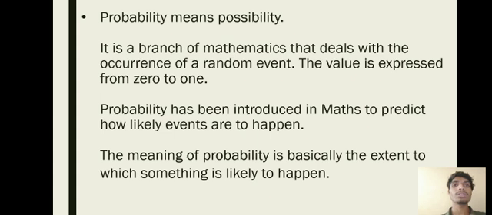First of all, we should know what probability is. Probability means possibility. It is a branch of mathematics that deals with the occurrence of a random event. The value is expressed from 0 to 1. Probability has been introduced in maths to predict how likely events are to happen. The meaning of probability is basically the extent to which something is likely to happen.